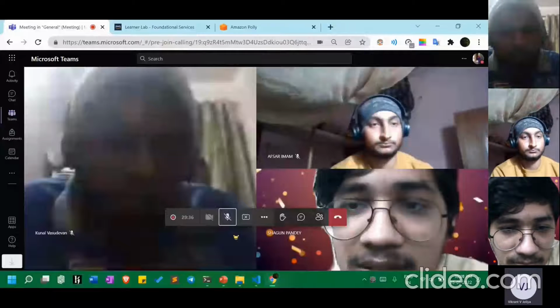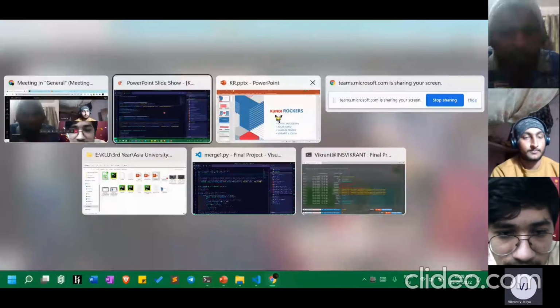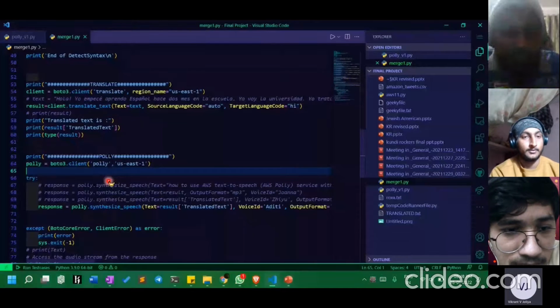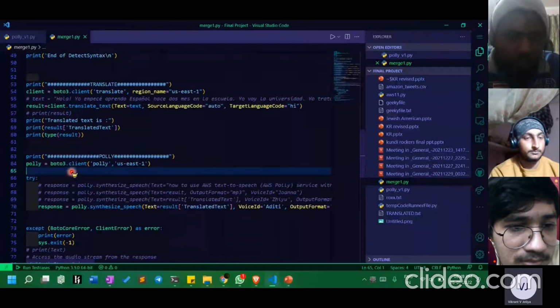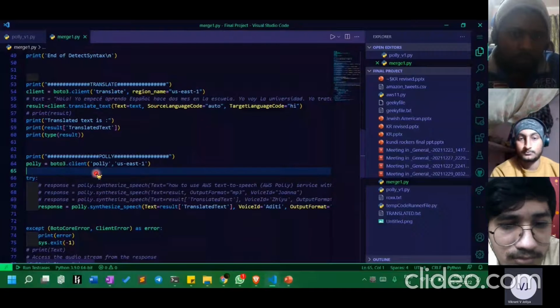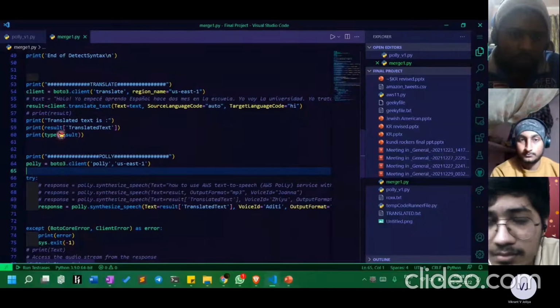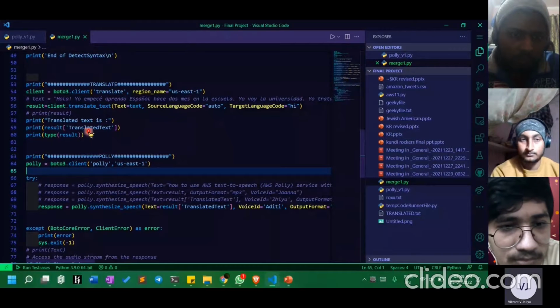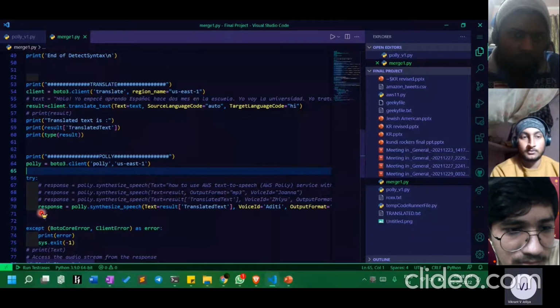So this was all the normal stuff. What I'm doing is that I have predefined my Boto3 class using Polly, and the result that is stored in translated text is a dictionary key-value pair.